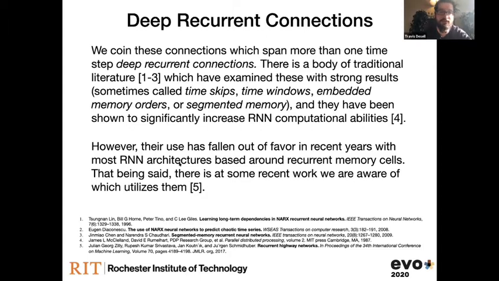That being said, there is at least one recent work from Schmidhuber's lab that does still try to incorporate some of these time skip connections. So what we're looking into in this work as well, I personally think one of the reasons people ignore them a lot nowadays is that there are too many options. So it's easier to just stick with your memory cells and be done. But with neuroevolution, we can explore the search space and see what we can come up with.